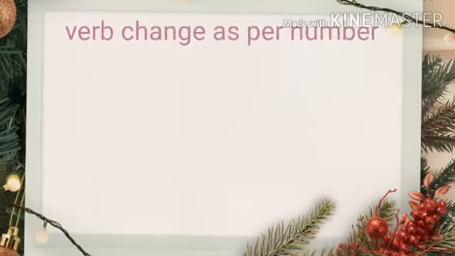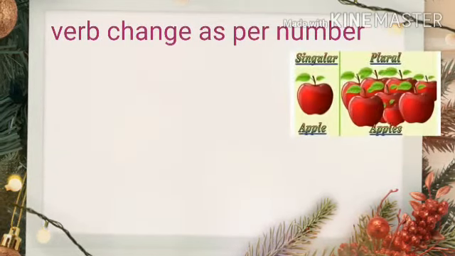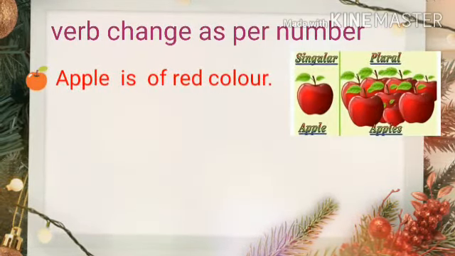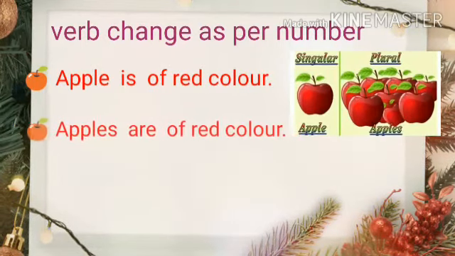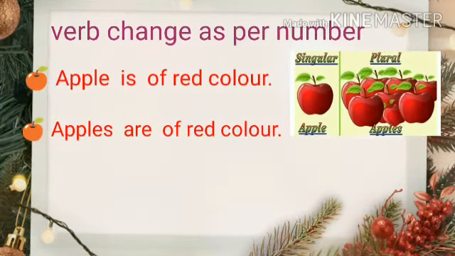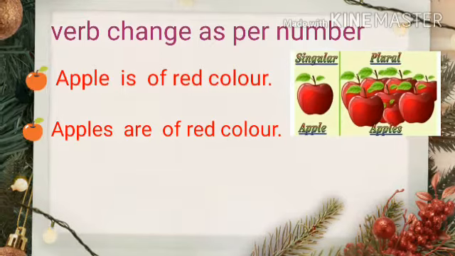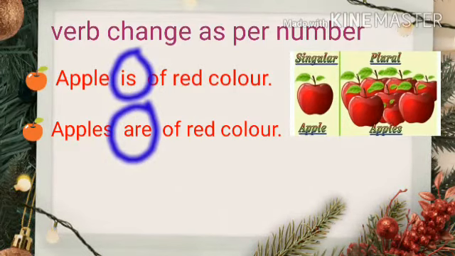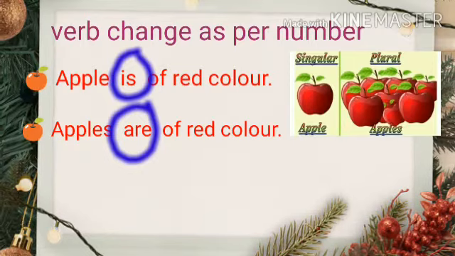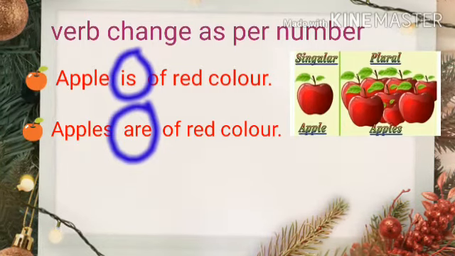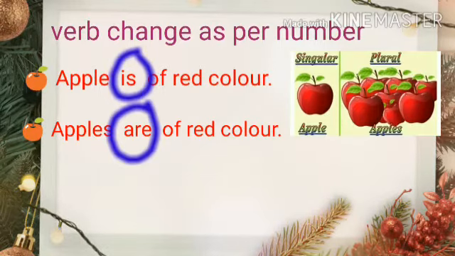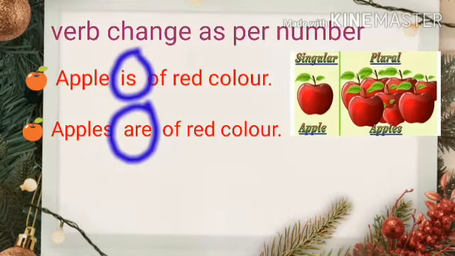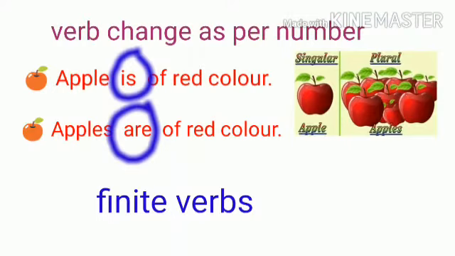Next, we can see how finite verbs change as per number. The first one, apple is red in color. The second sentence, apples are red in color. Here, apple is a singular subject, that's why the verb is is. In the second one, apples is a plural subject, so the verb is are. Here, is changes according to the number of the subject. So, is and are are finite verbs. Now, are you clear on how the finite verbs change as per number?